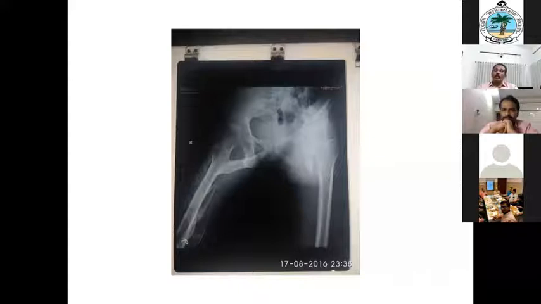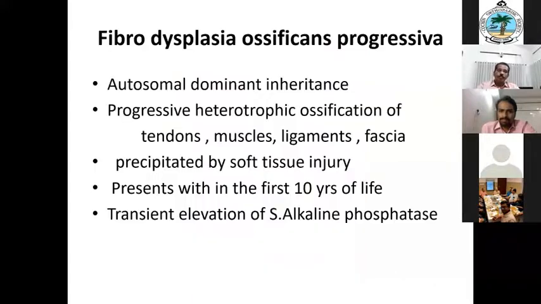There will be a monophalangic big toe with a valgus deformity. So there is only one phalanx for the big toe. That is the clue. So if a child is presenting like this with a short or a monophalangic big toe, the diagnosis is there. You should never attempt a biopsy. That will definitely flare up the condition. And some muscles will be spared, especially the trunk muscles.